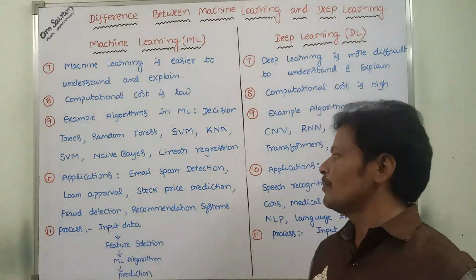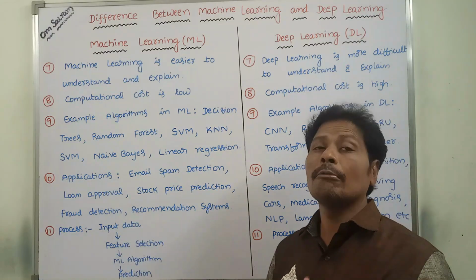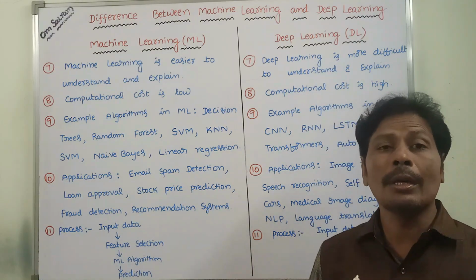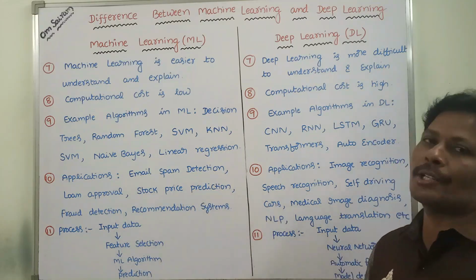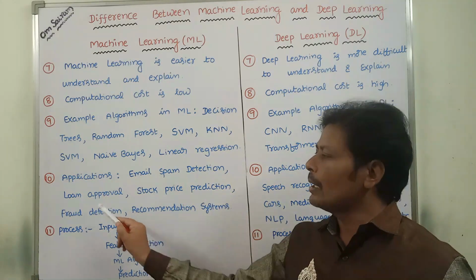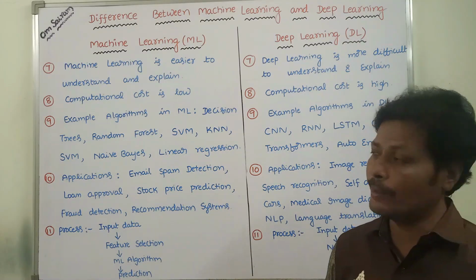Loan approval, whether a person gets loan approval or not, and email spam detection are also applications where machine learning is used.